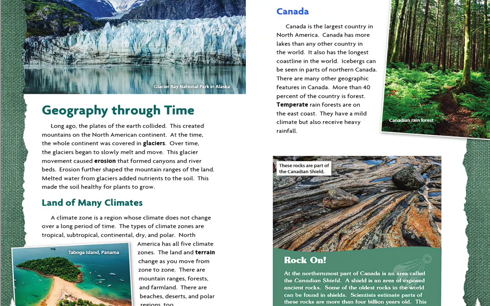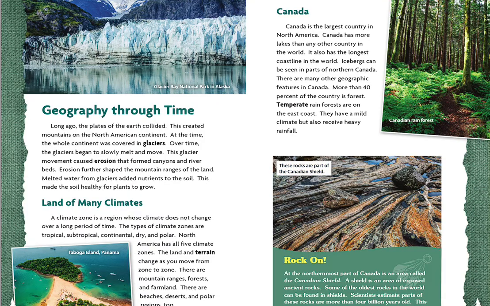Canada. Canada is the largest country in North America. Canada has more lakes than any other country in the world. It also has the longest coastline in the world. Icebergs can be seen in parts of northern Canada. There are many other geographic features in Canada. More than 40% of the country is forest. Temperate rainforests are on the east coast. They have a mild climate, but also receive heavy rainfall. Canadian rainforest.